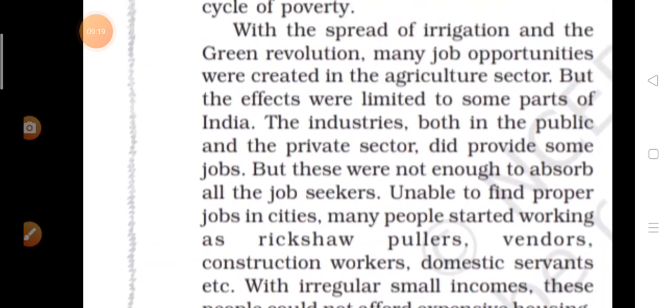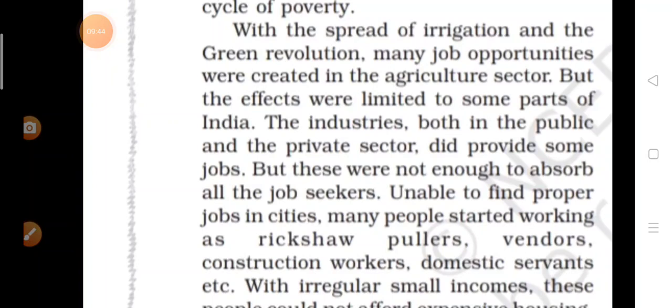Here, when the green revolution started, many job opportunities were created in the agriculture sector, but many people didn't get the advantage of it, they didn't get the job. So if they were not getting the job, they started migrating from villages to cities.